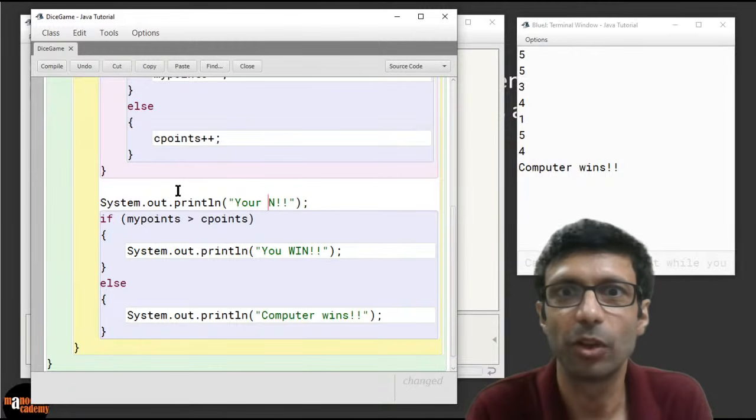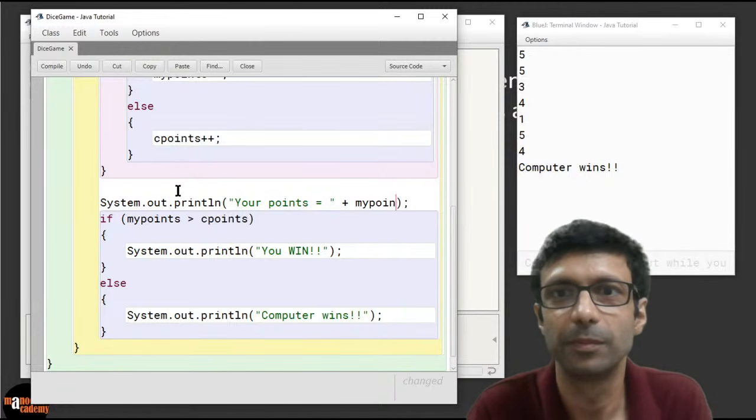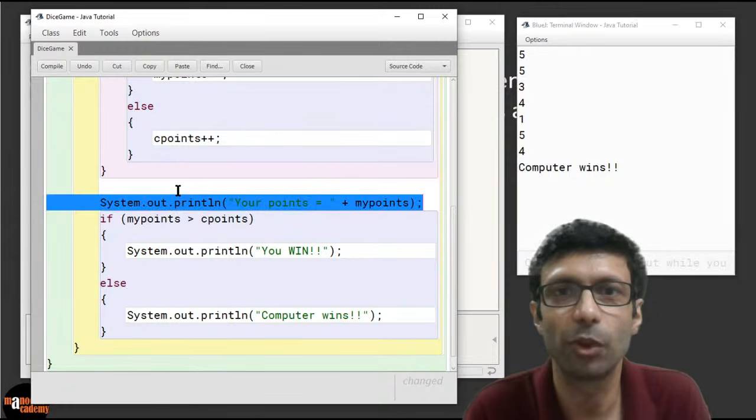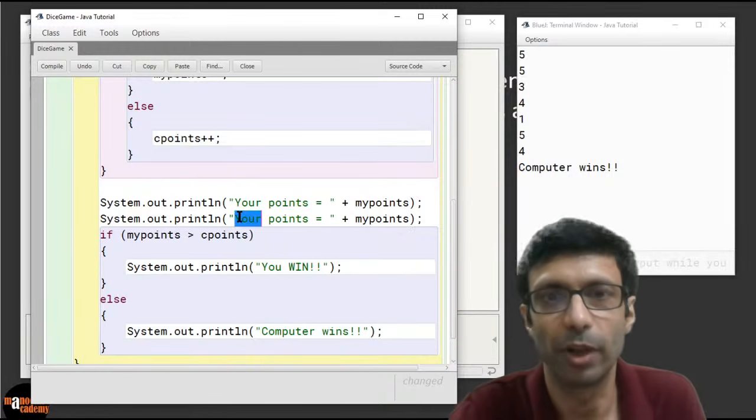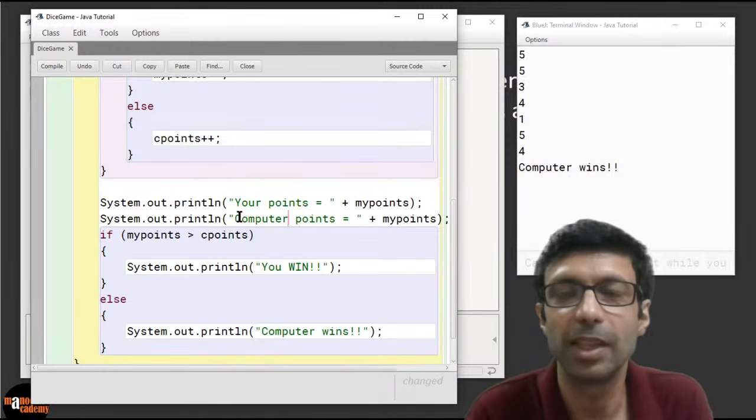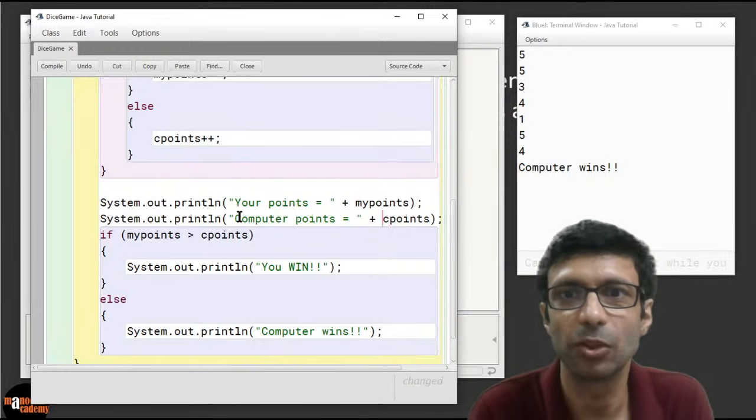So we're going to say that your points equals, and we're going to print the value of myPoints. And we're going to do the same thing for the computer's points. So computer points, and we separate this string from this variable with the plus sign, so cPoints.